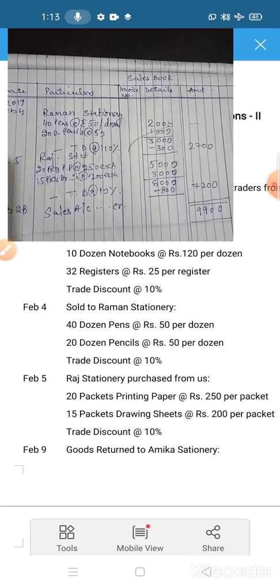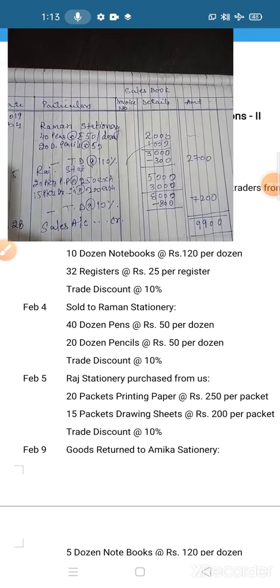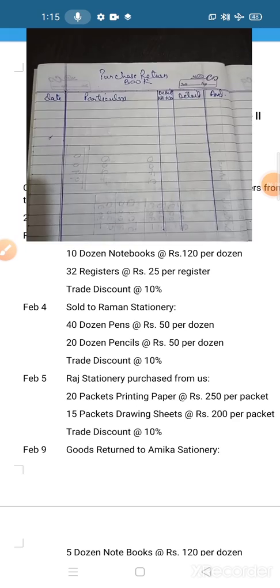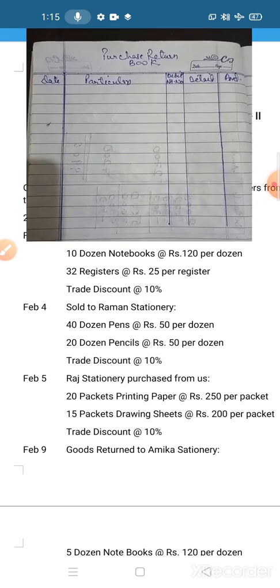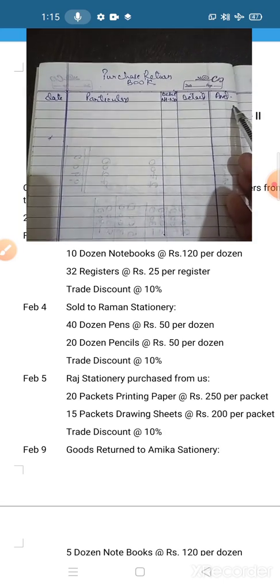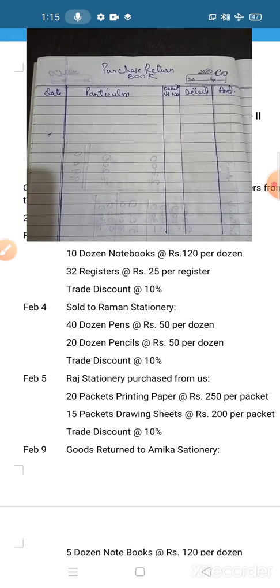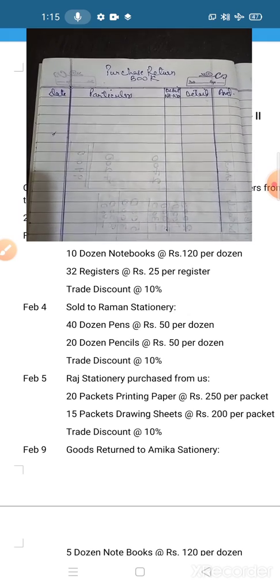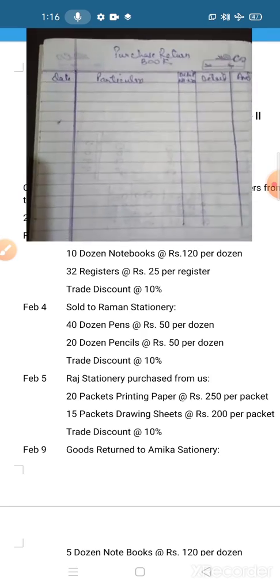Okay. Now the next book is the purchase return book. Yes, let us start the purchase return book. Now the purchase return book format, look at it children: date, particular, here this is debit note number, detail, amount. The only difference is that in place of invoice you have to write down debit note number, and in the sales return book, credit note number. Now start recording the transaction.